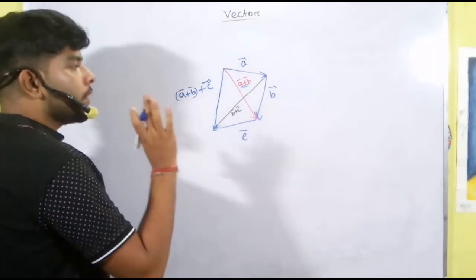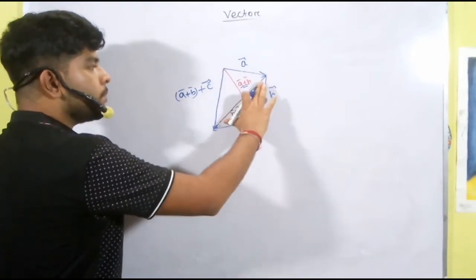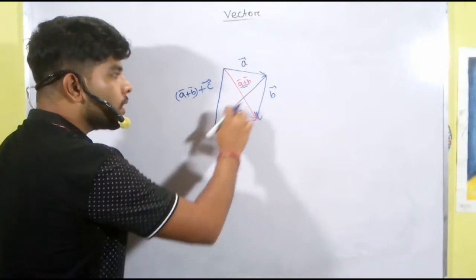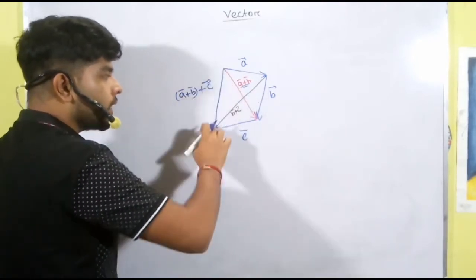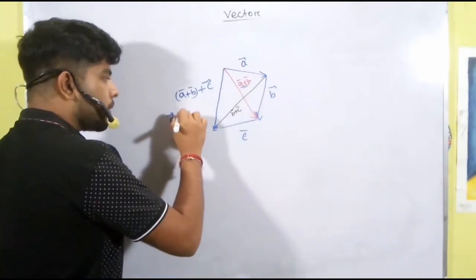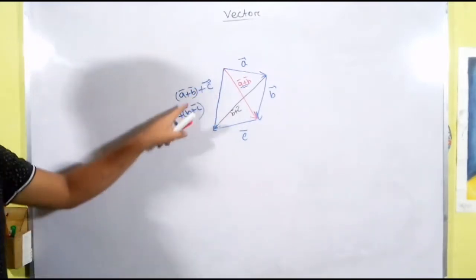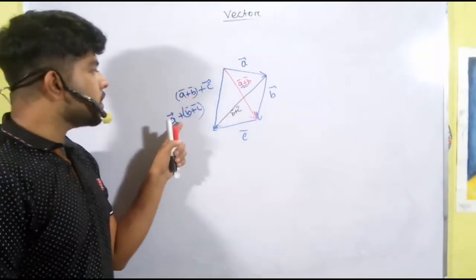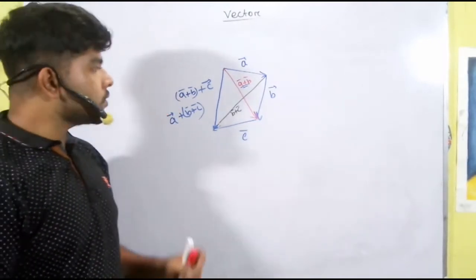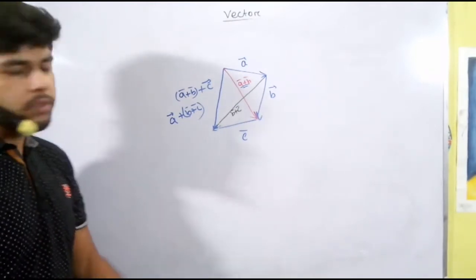And what is the value if we add A vector with B plus C vector? The tail of the A vector joins at the head of the B plus C vector. So B plus C vector head is here, so join here. We get the same line: A vector plus B plus C vector. So A plus B vector plus C vector is the same as A plus B plus C vector. Both values are the same, so this is actually called the associative law. Vector addition follows the associative law.